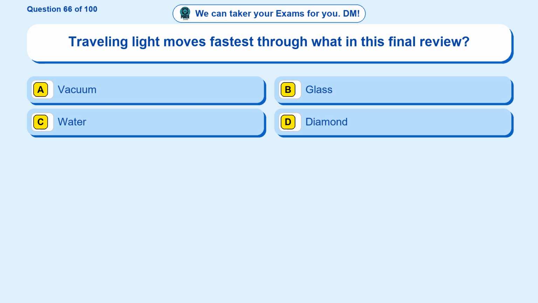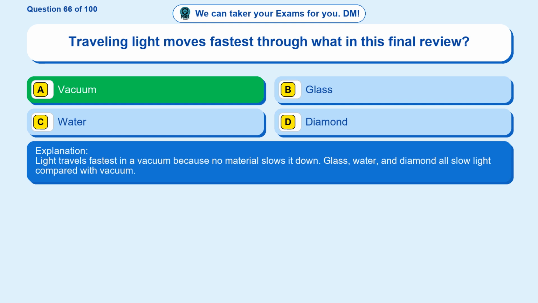Question 66. Traveling light moves fastest through what in this final review? Option A, vacuum. Option B, glass. Option C, water. Option D, diamond. The correct answer is option A. Vacuum. Light travels fastest in a vacuum because no material slows it down. Glass, water, and diamond all slow light compared with vacuum.